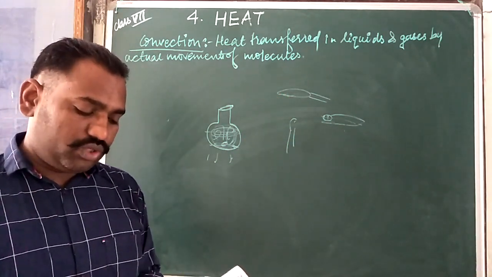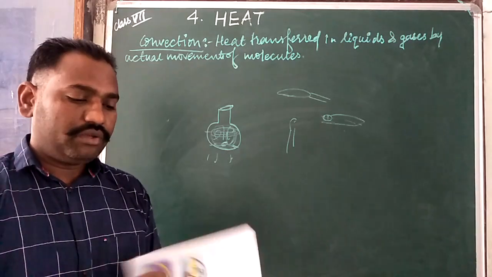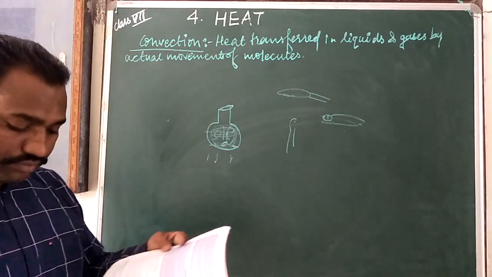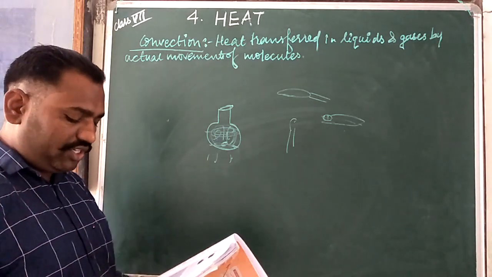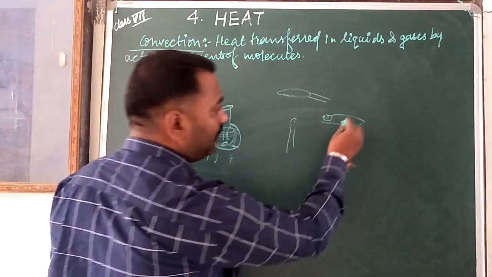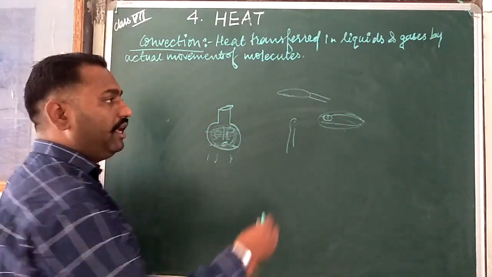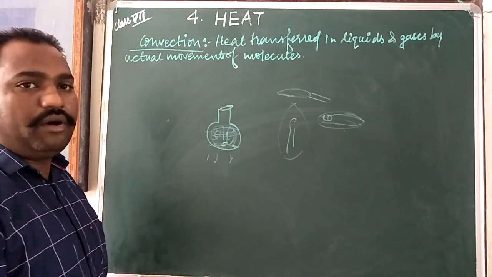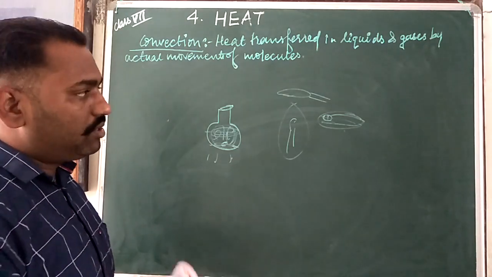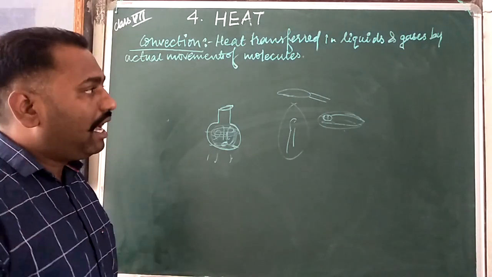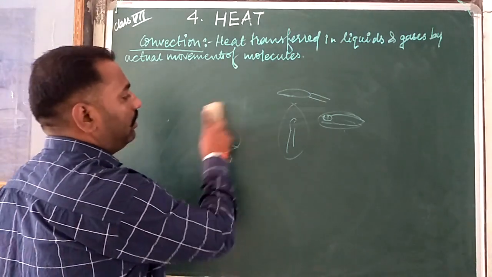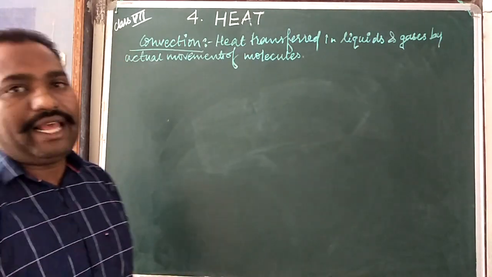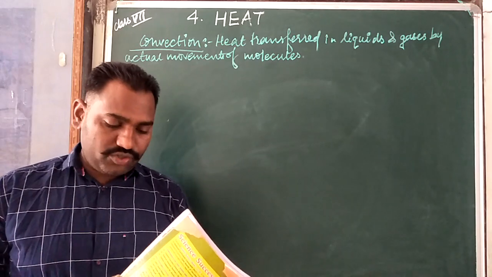So what conclusion do we get from this activity? Look, there is no convection of air at the side, and here above the flame there is convection of air. That's why we get hot hands here. These two activities show how heat is transferred by convection in liquids and gases.